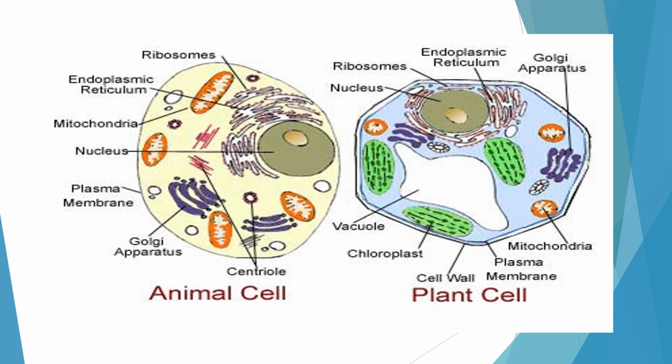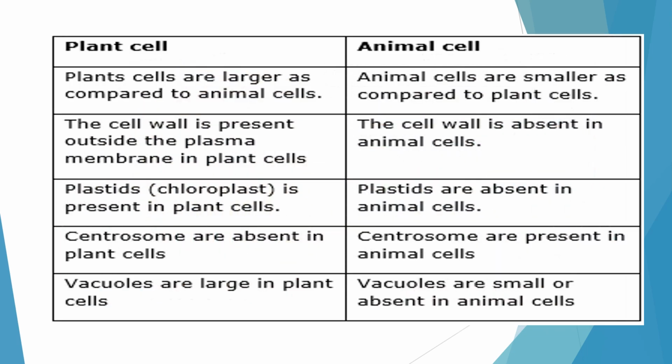Let me see the difference between both plant and animal cells in more detail. Plant cells are larger as compared to animal cells. Animal cells are smaller as compared to plant cells. Plant cells have a cell wall outside the plasma membrane, but in animal cells the cell wall is absent. Plant cells contain plastids. Animal cells lack plastids.